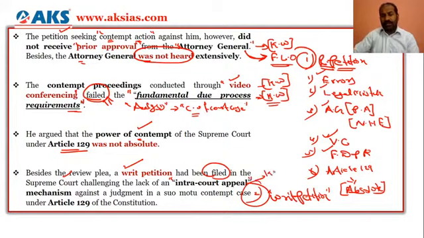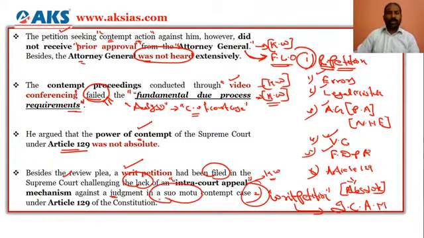So look at this keyword. So there was no proper procedures which were taken in regards to the intra-court appeal mechanism. So writ petition, it was filed because there was lack of intra-court appeal mechanism against a judgment in a suo motu contempt case under Article 129. So the focus is on Article 129. The focus is on review petition and writ petition and due process.